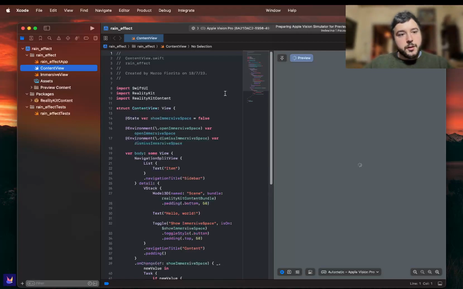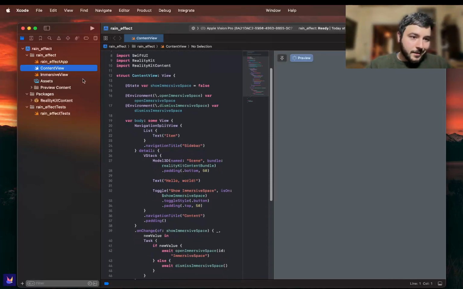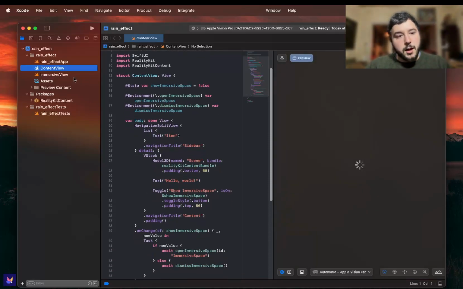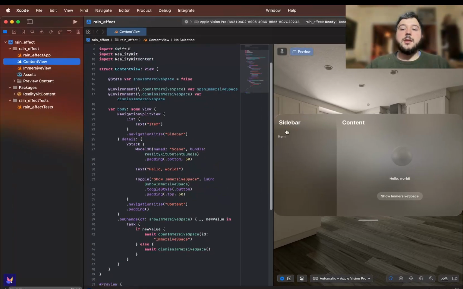This example project will create basically two views: a content view, which is the default one, which shows some buttons and some text, and then the immersive view, which is the one that loads some 3D models in our immersive space. So here, as you can see, there is the sidebar, the content, and we show a 3D model and a toggle button which will trigger the immersive space.